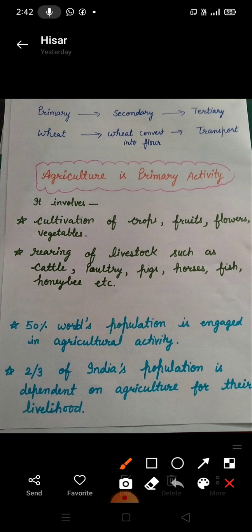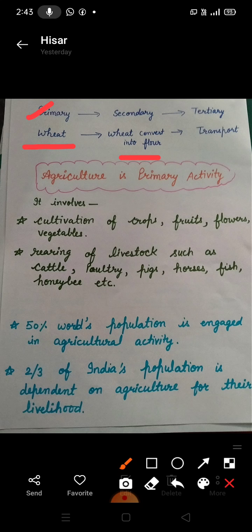Now these primary, secondary and tertiary sectors are interrelated. The primary sector provides raw material. You can see here the raw material is wheat. Then it is transported to the industry for manufacturing. In the secondary sector, in the industry, wheat is converted into flour.